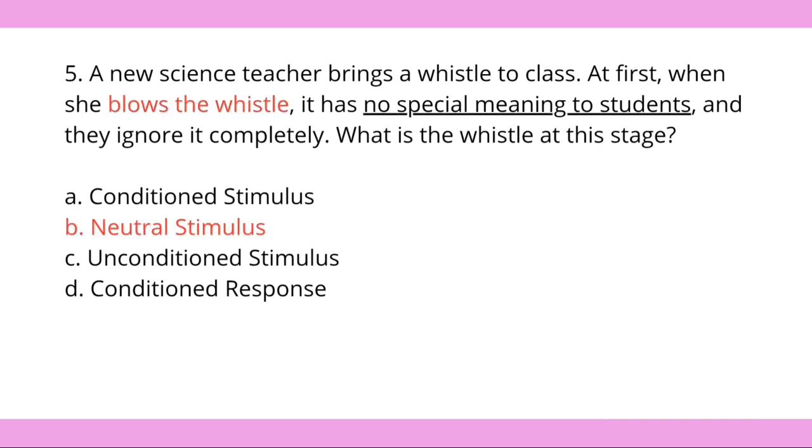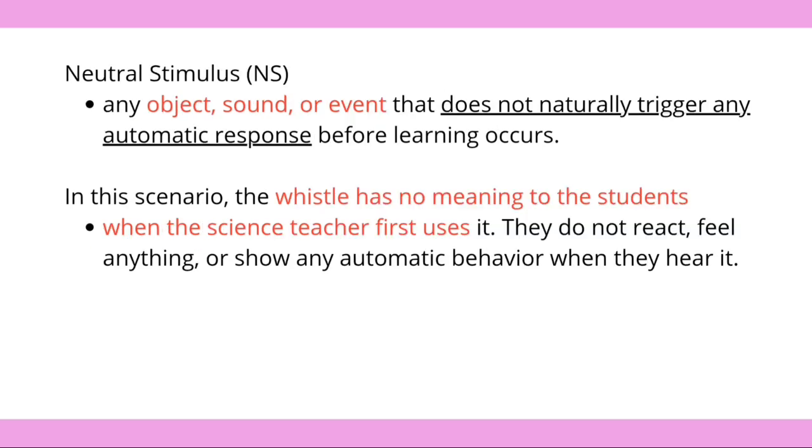The correct answer is letter B. Neutral stimulus or NS. It is any object, sound, or event that does not naturally trigger any automatic response before learning occurs. In this scenario, the whistle has no meaning to the students when the science teacher first uses it. They do not react, feel anything, or show any automatic behavior when they hear it. Because the whistle does not produce any response yet, its function is a neutral stimulus at this stage.